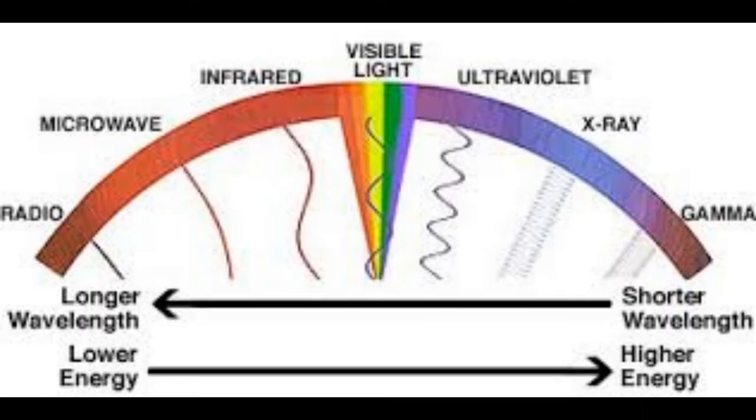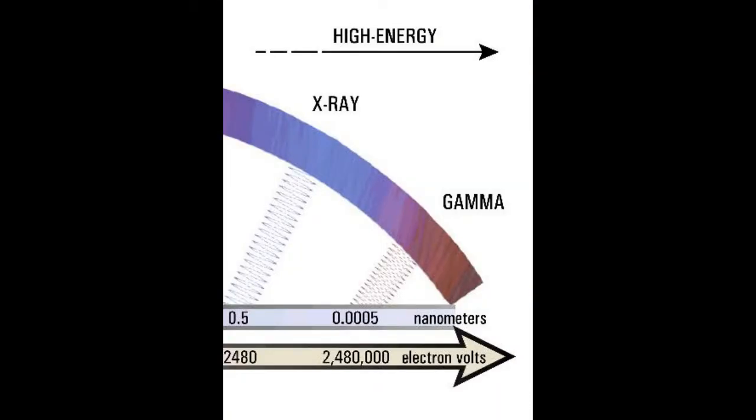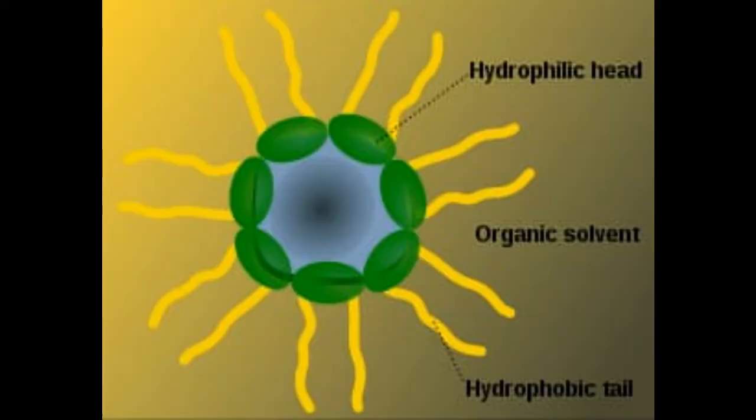This is further categorized into ionizing and non-ionizing. In non-ionizing, we have UV rays, which are very helpful in sterilizing masks and other instruments during this pandemic. In ionizing, we have gamma rays. Physical methods end here. Let's now move on to chemical methods.